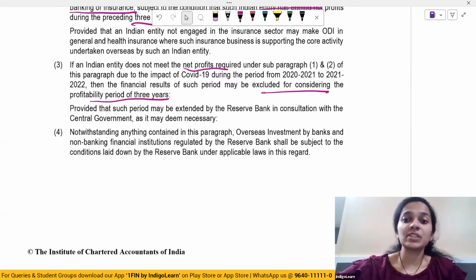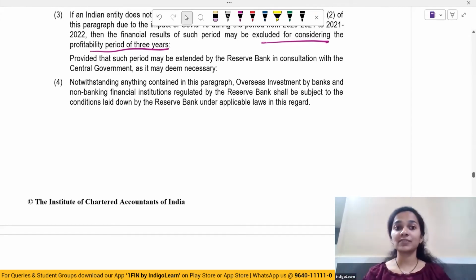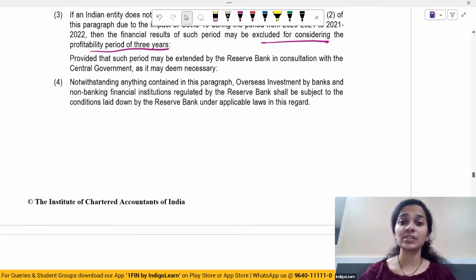Also, overseas investments which are made by banks and NBFCs, non-banking financial institutions, which are regulated by the Reserve Bank, shall be subject to the conditions which are laid by the Reserve Bank.